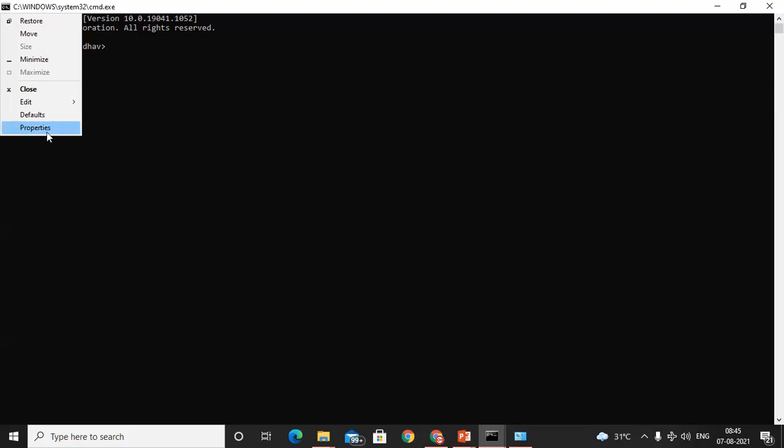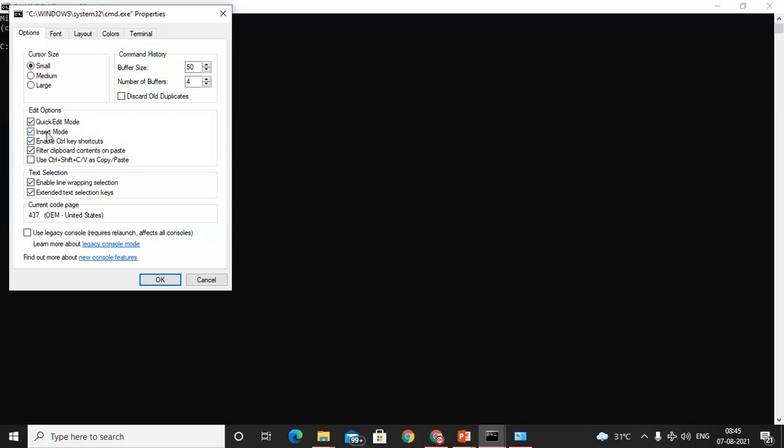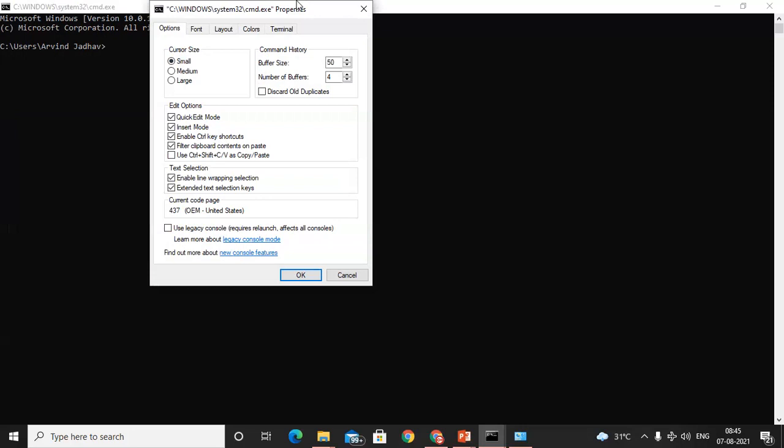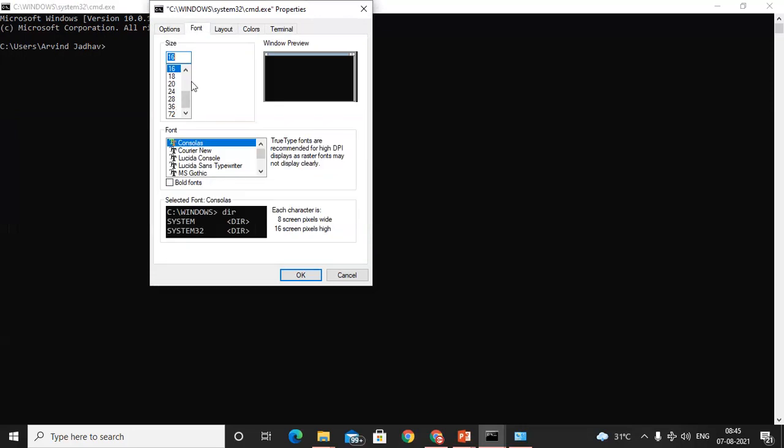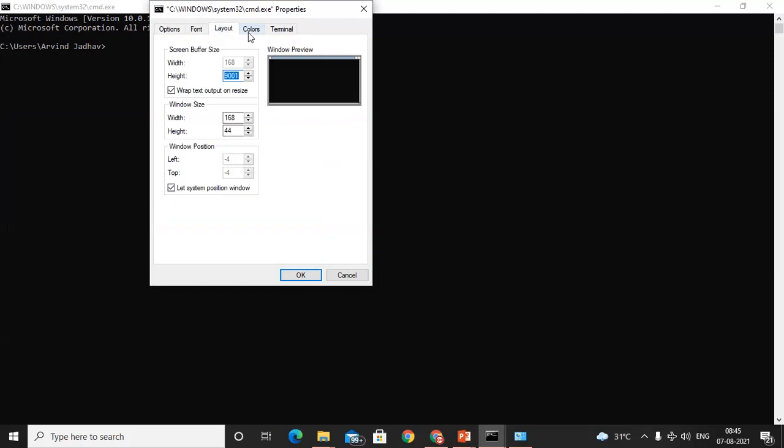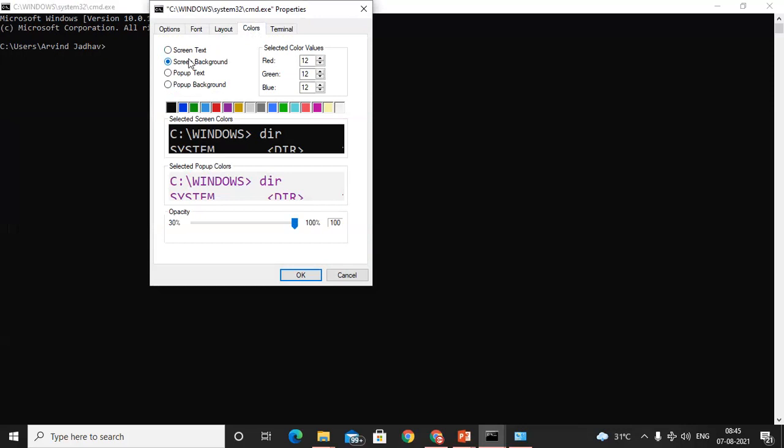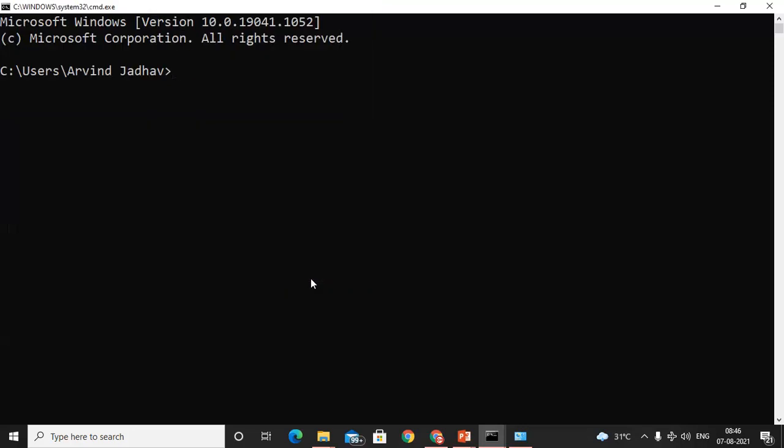So click on the icon here and click on Properties. I will show you. See, while doing programming, थोड़ा सा font size कम है, इसकी वजह से problem हो सकता है. So here click on Font and increase the font size. Here I will use 28. Layout is there, color is there. I want to check the background color. I want to keep the background color as black, but I want to change the foreground color. So here I will use screen text, and I will use green. Then I will click OK.